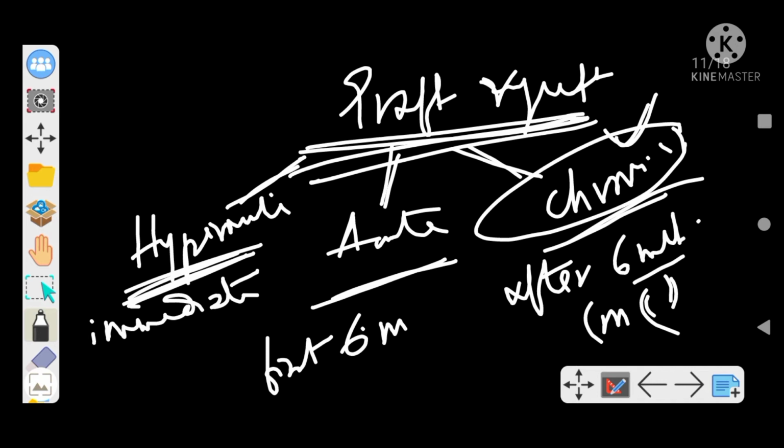So hyperacute, it is the immediate graft destruction due to ABO or preformed HLA antibodies.